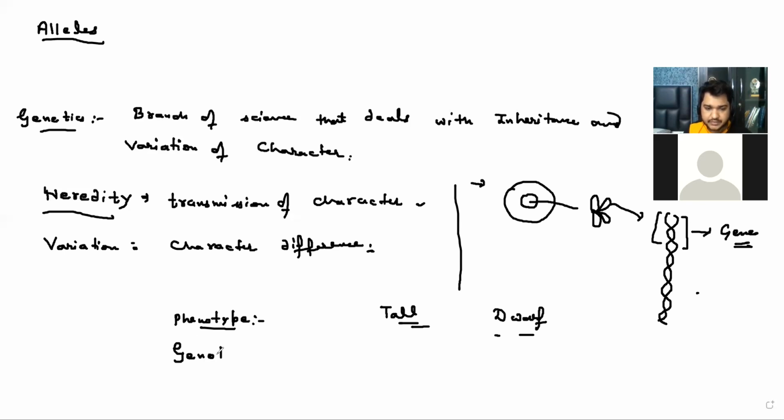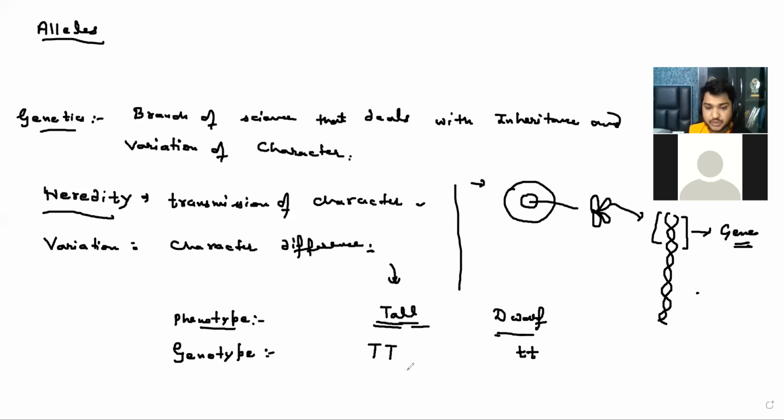And then dominant and recessive alleles are there too. If I talk about the genotype, for tall you have to take two characters, capital T, capital T. For the dwarf, you don't take DD, because the character will be decided by the dominant one, which is the superior one. So for the dwarf, you take small letters, small t.